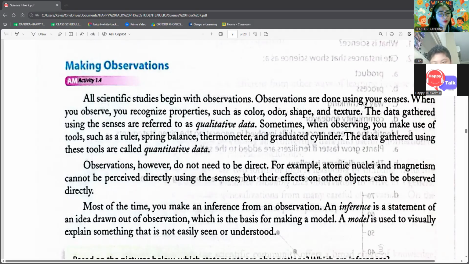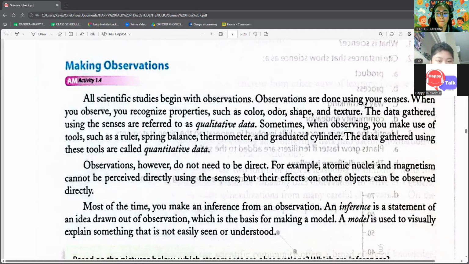Okay, so again, when making observations, there are two types of data that you can gather. Qualitative data is the information you get using your senses, like color, shape, texture, and odor. Quantitative data is the information you measure using tools, like rulers, thermometers, balances, or graduated cylinders. How about inference? What did you understand about inference?